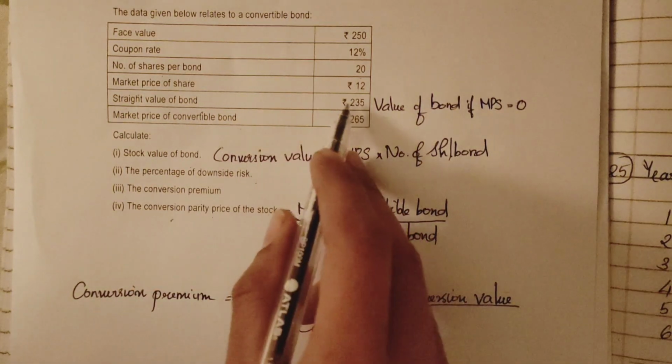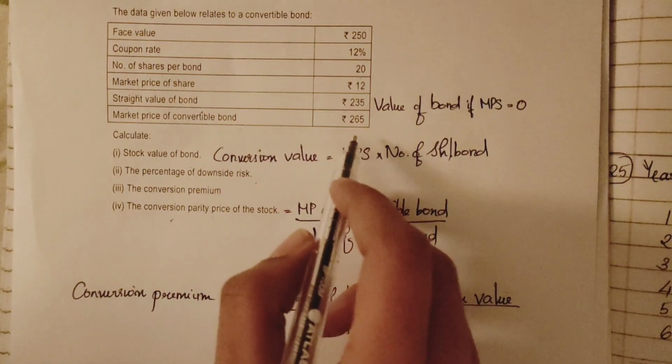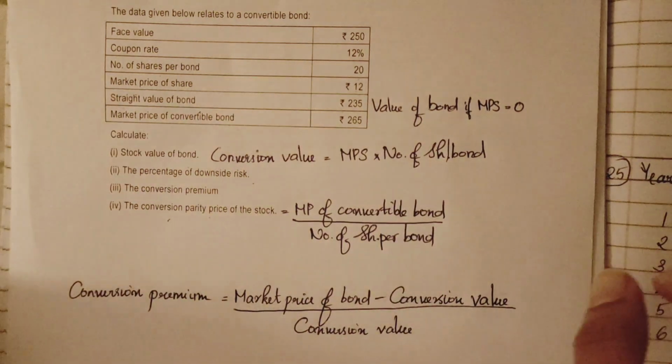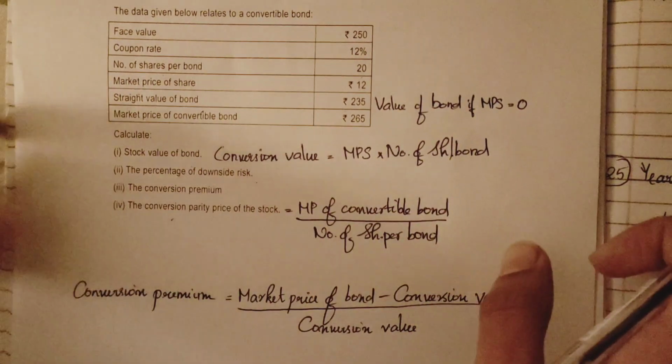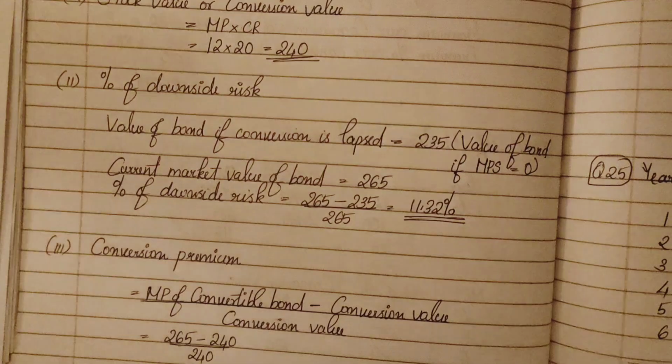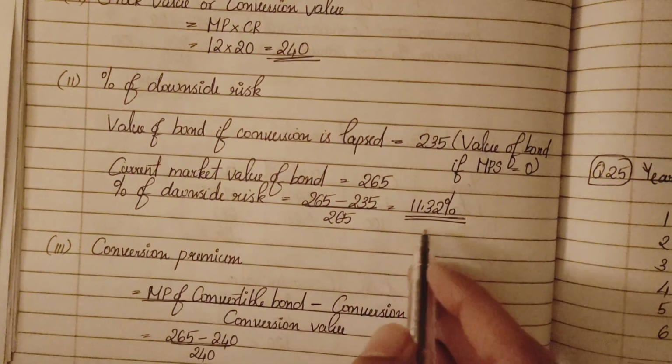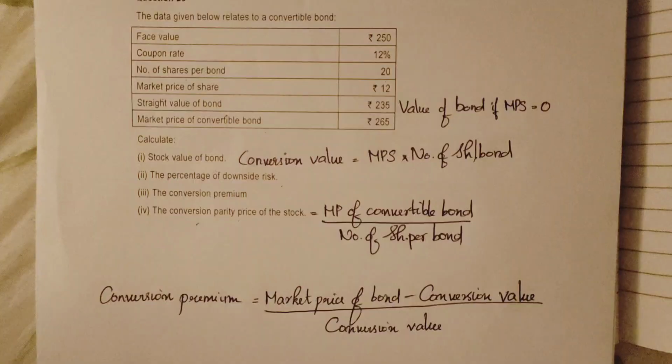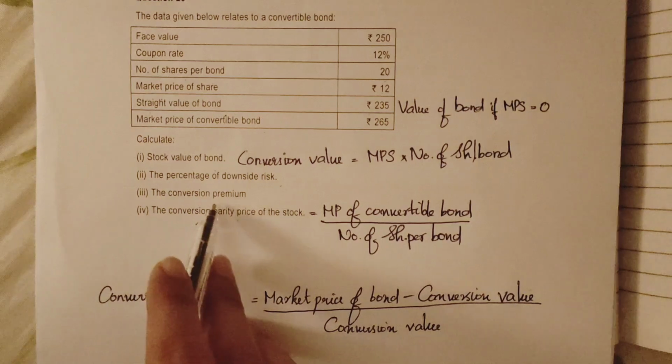So 265 minus 235 divided by 265, you will get the percentage of downside risk. 11.32%. Third part, what is conversion premium?